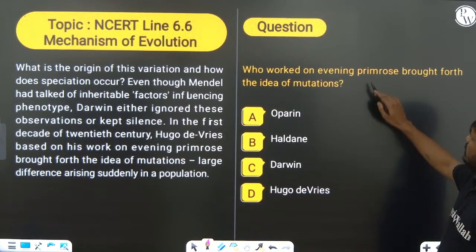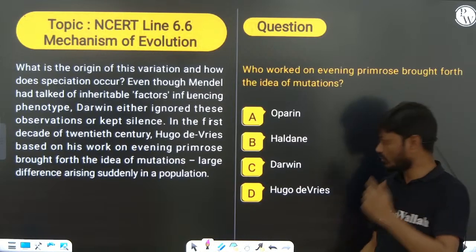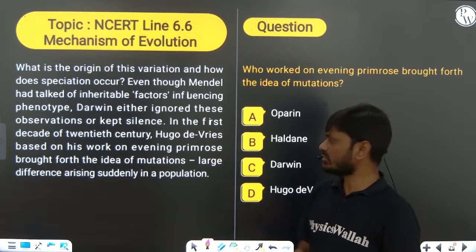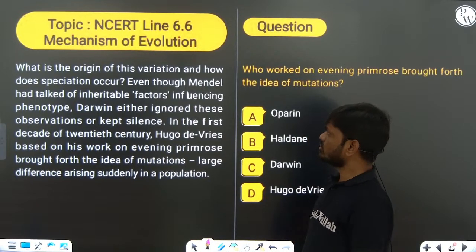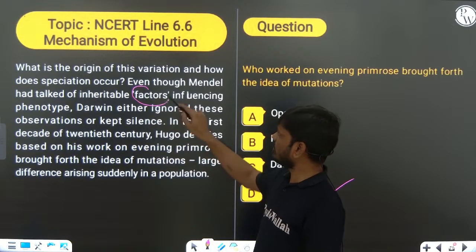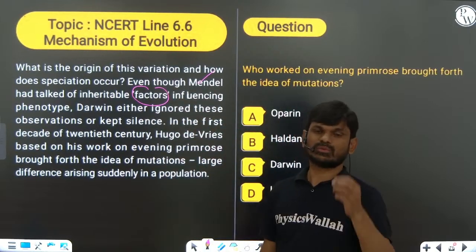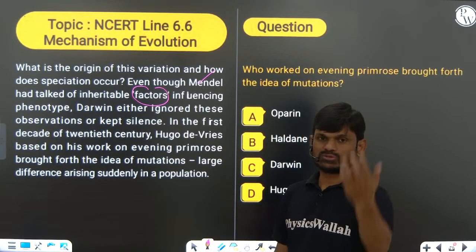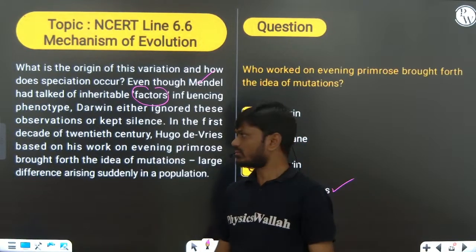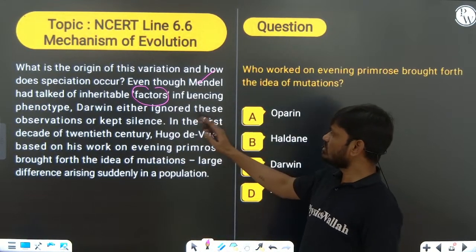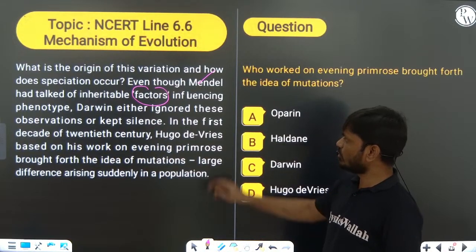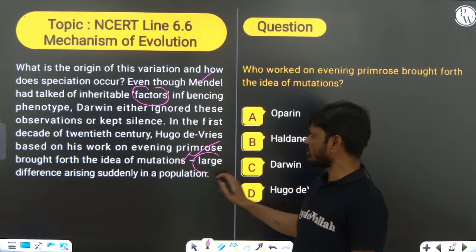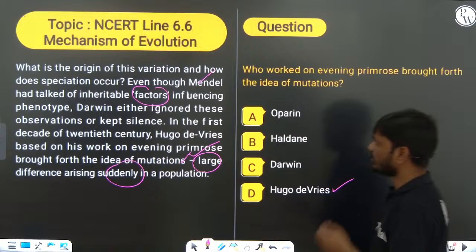Who worked on the evening primrose plant? Hugo de Vries was the person. He worked on mutations, sudden and random, right? So mutations are very important. The term factor was given by Mendel: in sexually reproducing organisms, each and every character is controlled by a pair of factors, which control the phenotypic, external character. Darwin ignored these observations and kept silent. That is important: Hugo de Vries, evening primrose. According to him, mutations are sudden, very important.